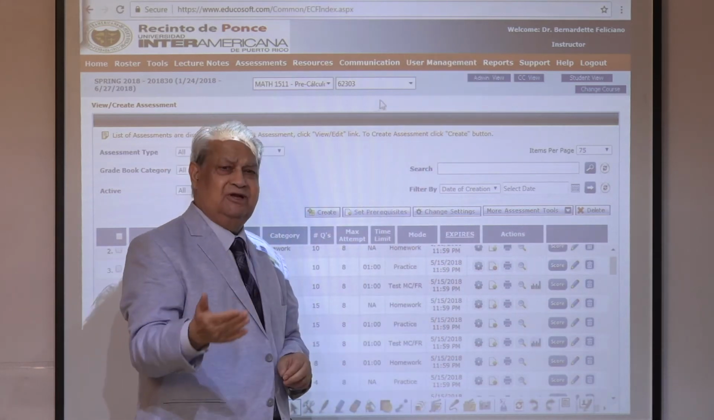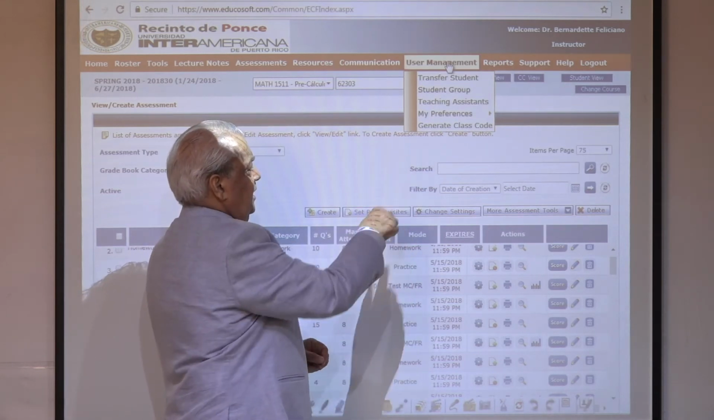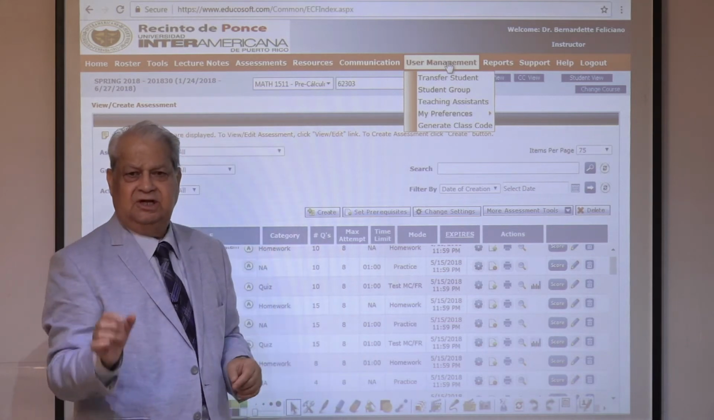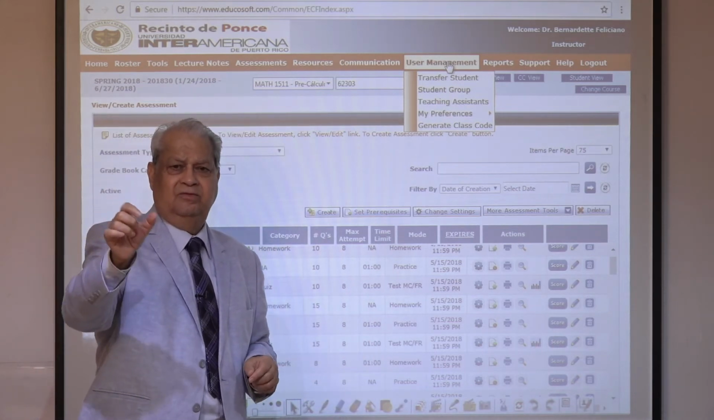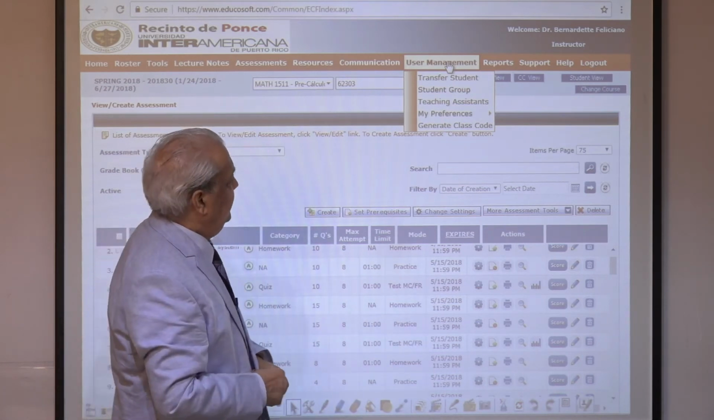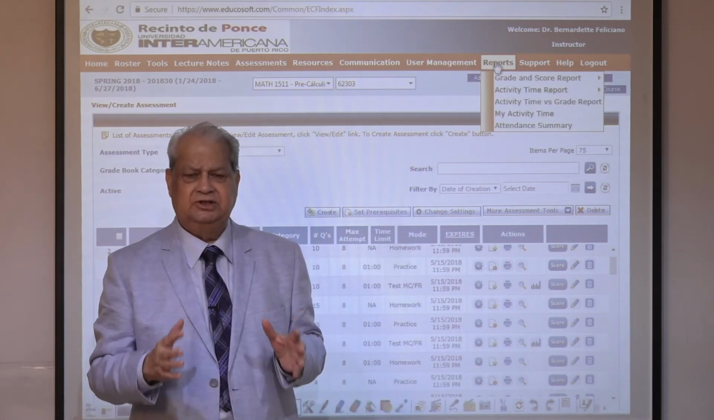what you allow the students and what you don't, you set up as a teacher. Generate class code. This is for the students to register themselves. You just give a class code, and when the student enters that code, they are automatically in that teacher's class. Next is reports. Very, very powerful reporting system that we have.